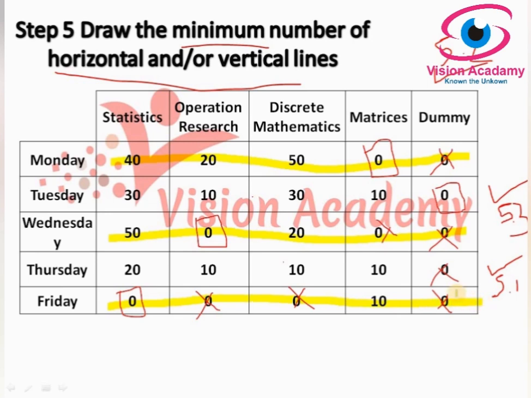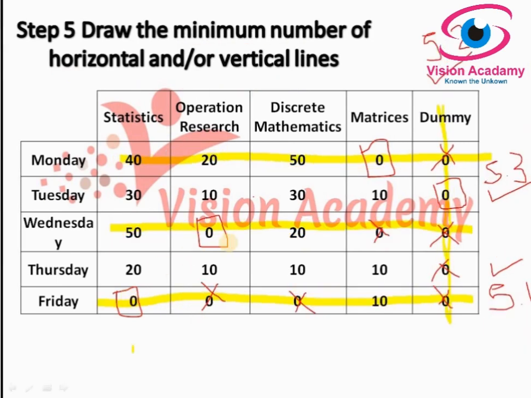Not only that, also draw lines through marked columns. So marked columns also we have to tick mark. Unmarked rows and marked columns. Only one marked column here. This is a marked column. So by this we have completed step number 5.1, 2, 3, 4. So now we have to move to the next step.